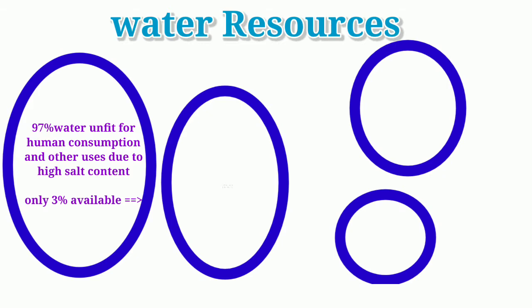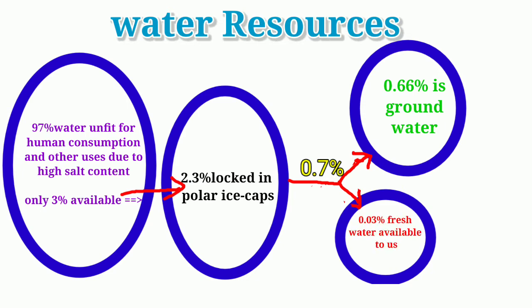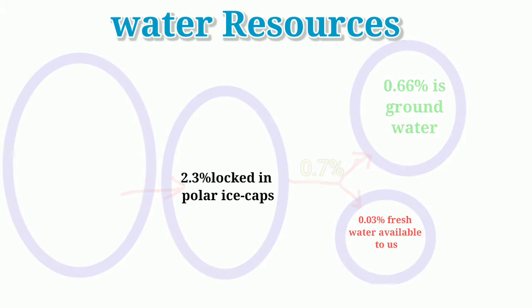Of this 3%, 2.3% is locked in polar ice caps. So we are left with only 0.7% fresh water. Of this 0.7%, 0.66% is groundwater. So of the total, only 0.03% of fresh water is available to us.